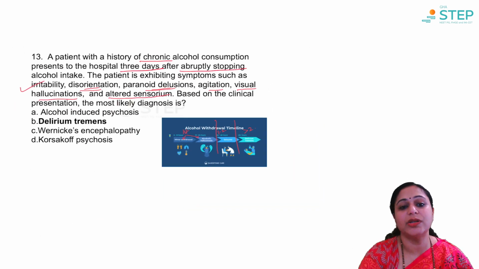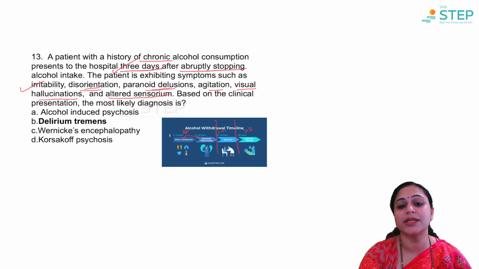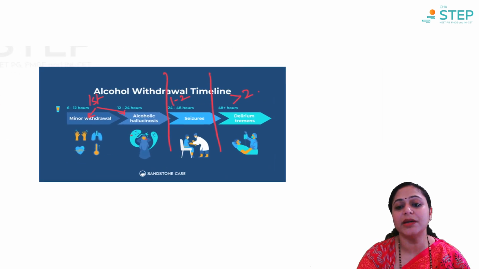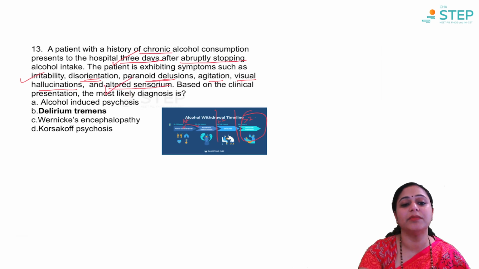So, in our question, we have 2 pointers towards delirium tremens. One is 3 days later he has come. That means he fits in here. And another is the altered sensorium. So, it is suggestive of delirium tremens.